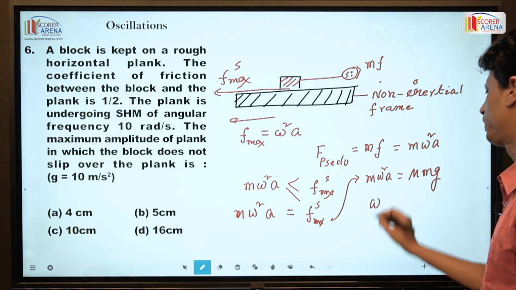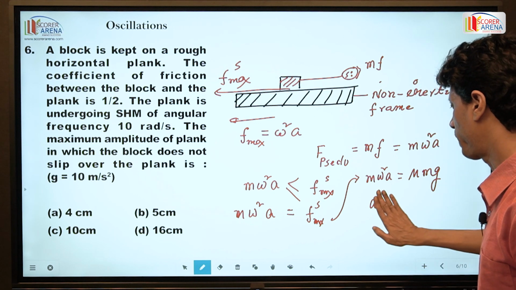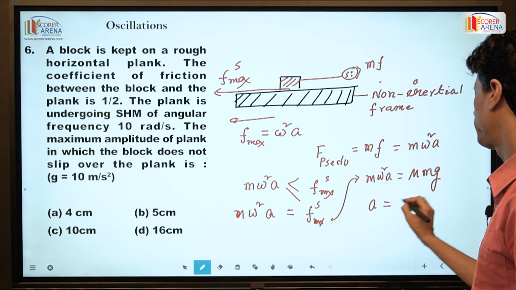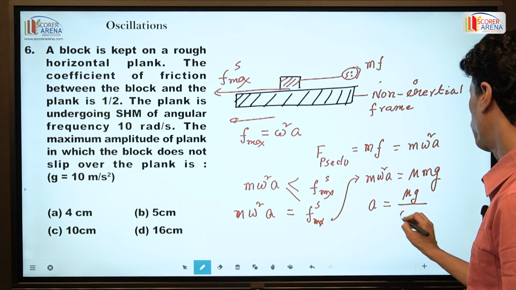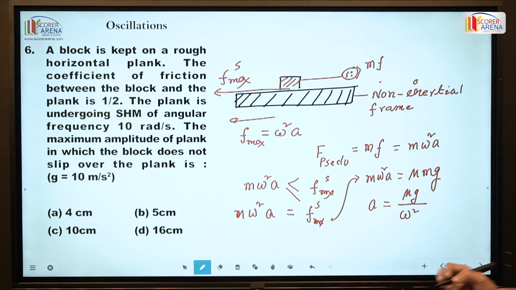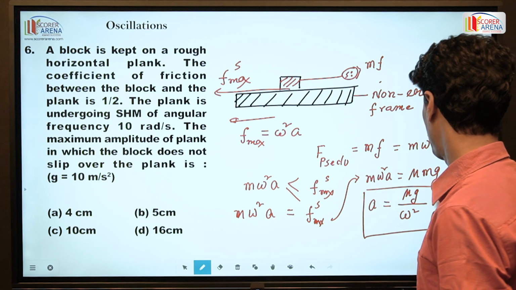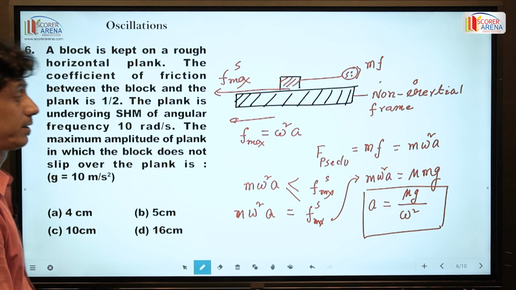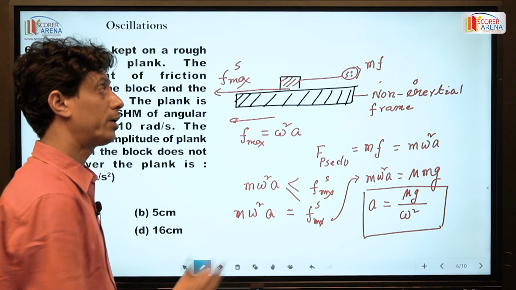What is the question? The maximum amplitude of the plank. So maximum amplitude is mu g by omega square. This is the maximum amplitude with which the plank can oscillate so that both the bodies move together and oscillate together.